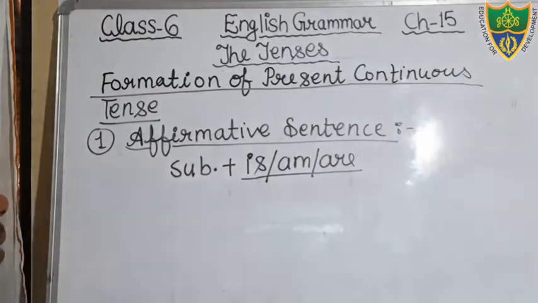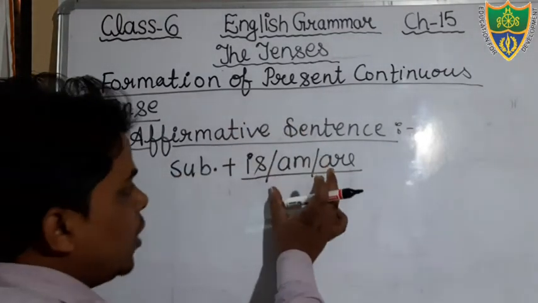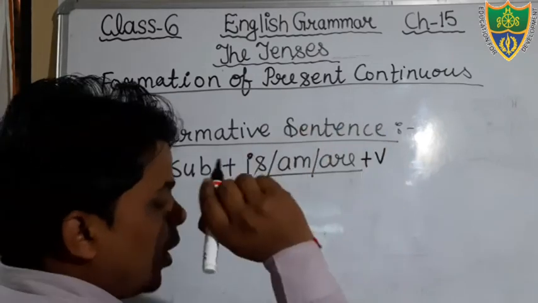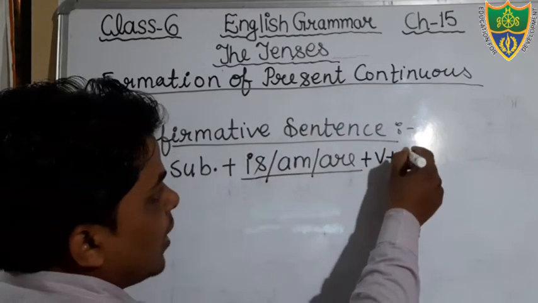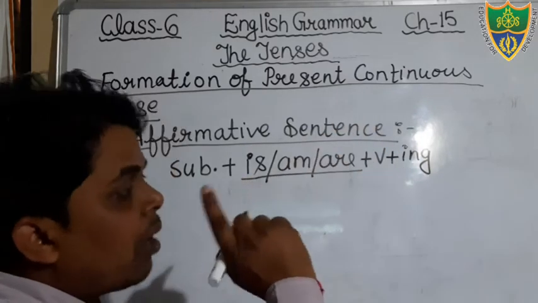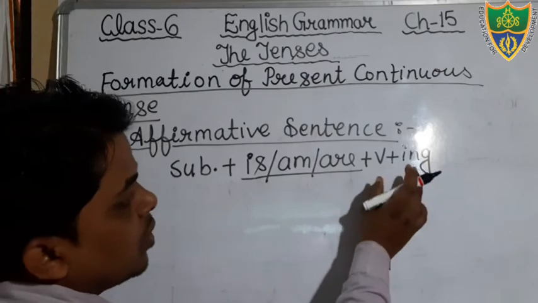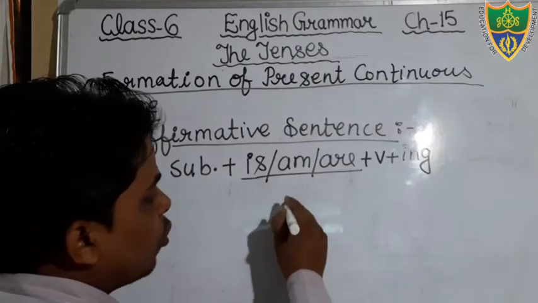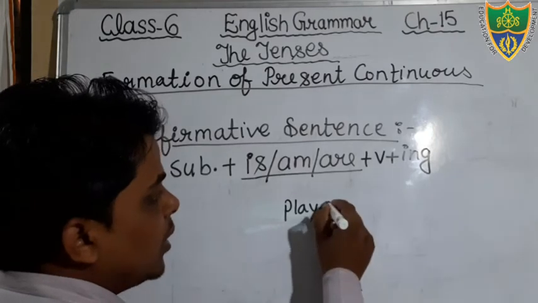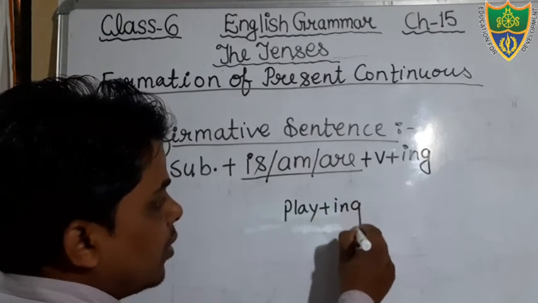So keep in your mind, according to the subject we will use the helping verb, then after the helping verb, to the verb we will add ing. Okay, students, it means the fourth form of the verb we will use. So just see, suppose that your verb is play, to which you will add ing, it becomes playing.